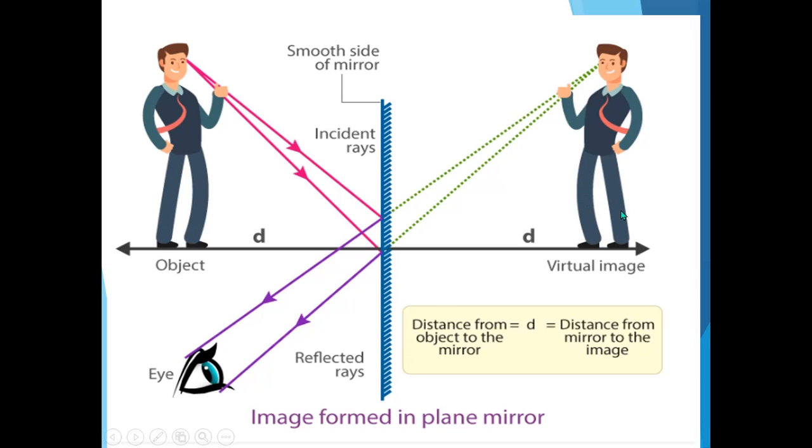So we cannot touch it or recognize it as a real image. It is not a real image, it is a virtual image. And you can see here the object distance will be equal to the image distance from the mirror. The distance from the object to the mirror will be equal to the distance from the mirror to the image. So these are some of the characteristics of the image formed in a plane mirror.